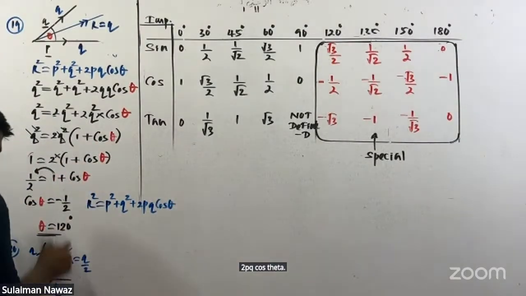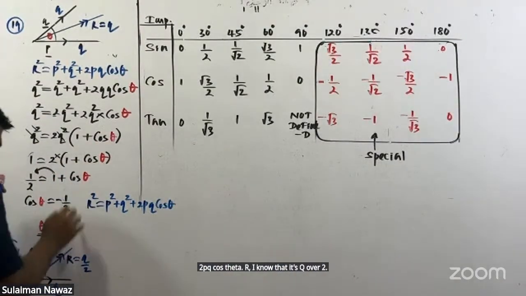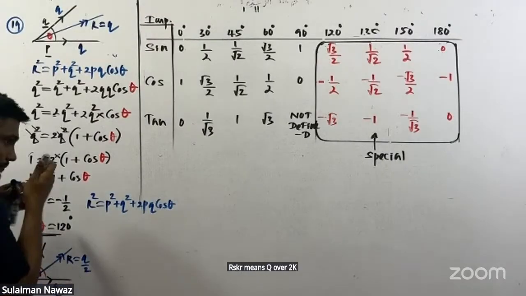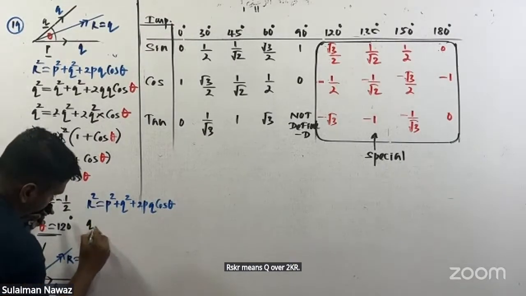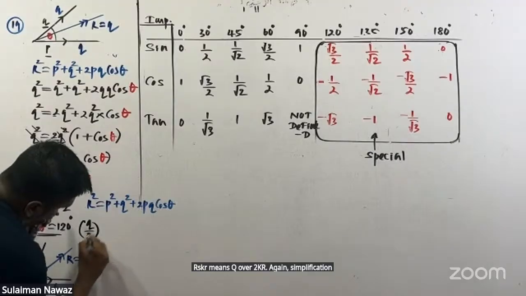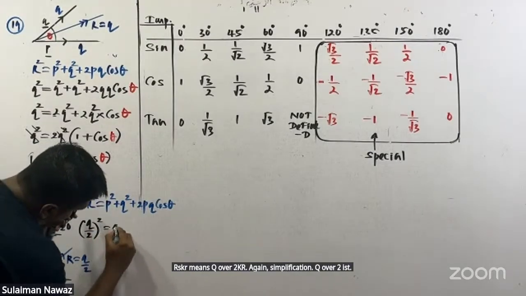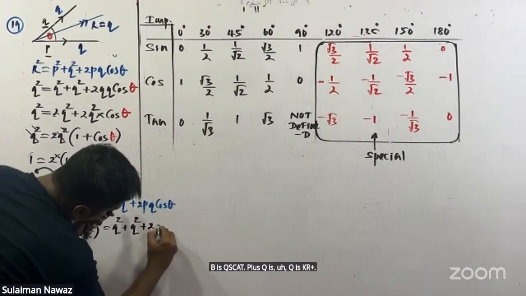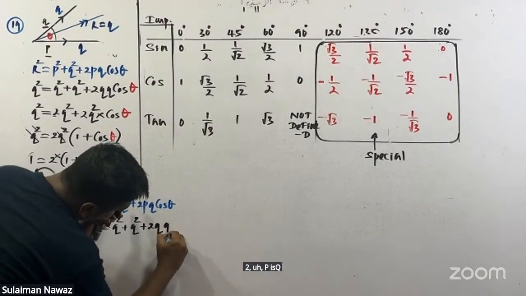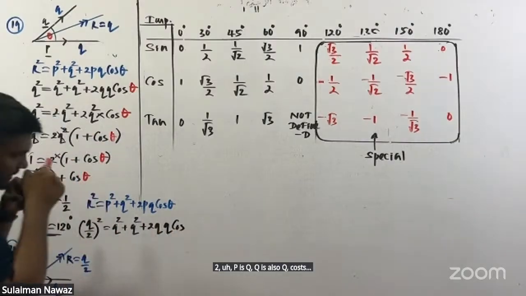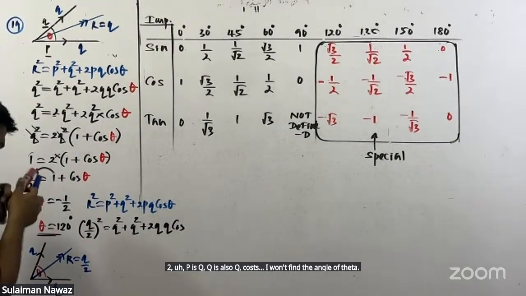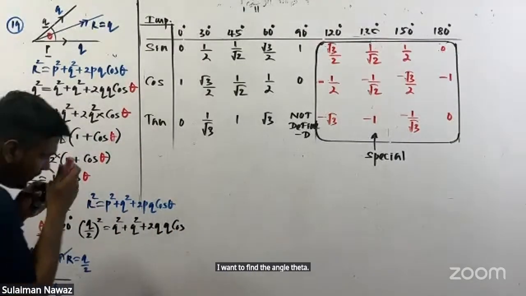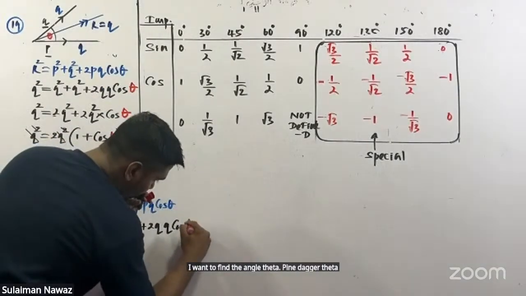R, I know that it's Q over 2. R squared means Q over 2 squared. Again, simplification. Q over 2 squared equals P squared plus Q squared plus 2PQ cos theta. P is Q, and Q is also Q. I want to find the angle theta.